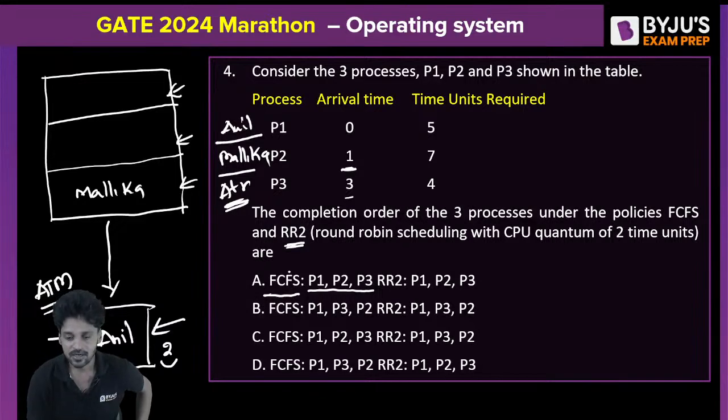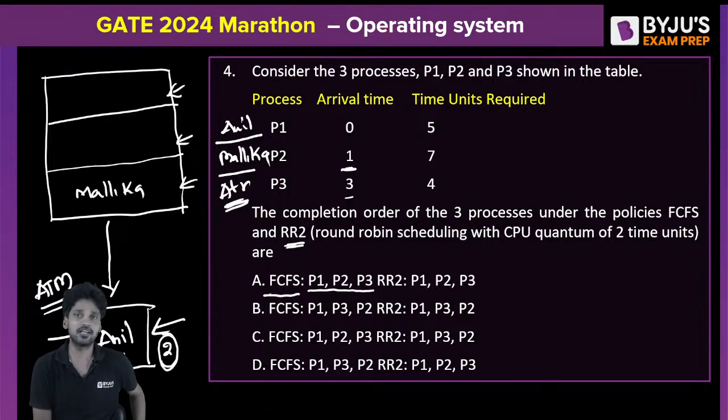Now understand, at the second clock pulse, what will happen to Anil? Anil will be interrupted. He cannot continue anymore. More than 2 clock cycles, no process is allowed to continue within the ATM machine, which happens to be our CPU right now. Now Anil is leaving the ATM machine. When Anil leaves the ATM machine, who is there in the queue? There is only one guy.